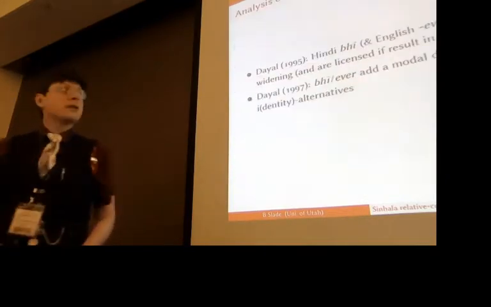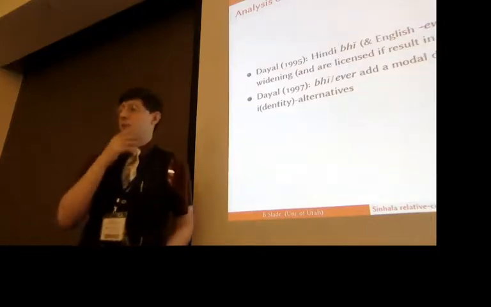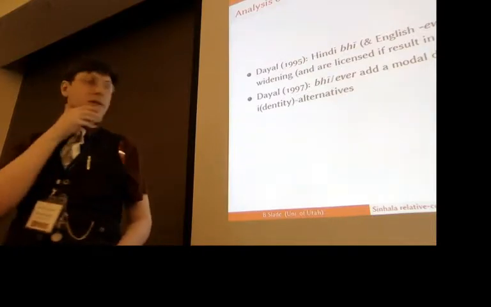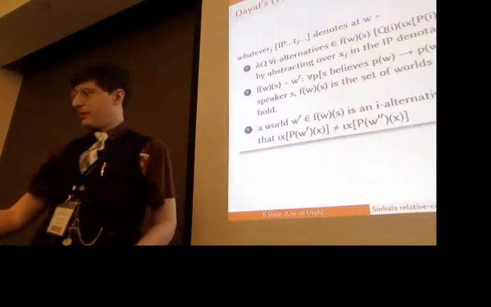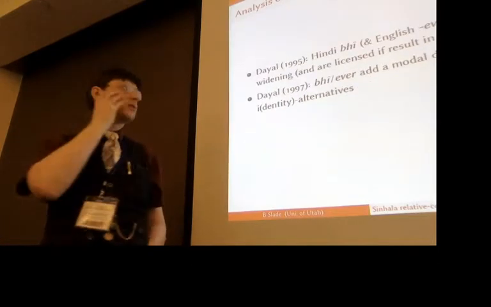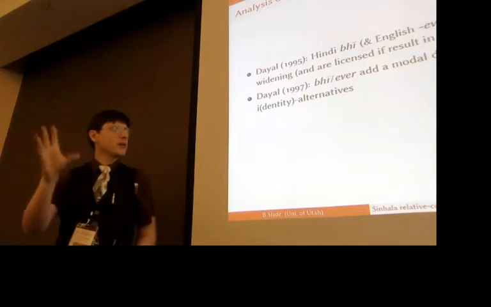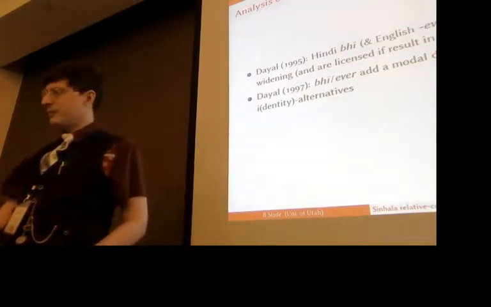Okay, so to look at what's been said about this mu type, so the Hindi English type. Dayal has in the 90s had a couple of different analyses of these. The latter of which invokes this notion of adding this additive scalar particle, which adds this modal dimension, which introduces these I alternatives, these identity alternatives.